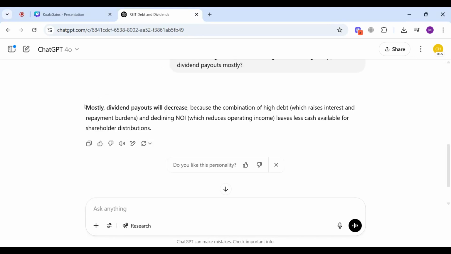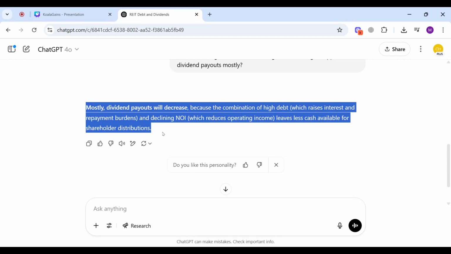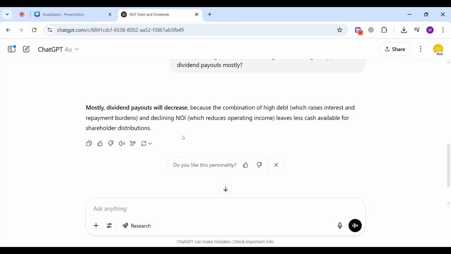Now it is saying mostly dividend payouts will decrease because the combination of high debt, which raises interest and repayment burdens, and declining net operating income, which reduces operating income, leaves less cash available for shareholder distributions. Now, what answer should we take as correct? It is giving us different answers all the time, and the logic it is sharing behind every answer is correct. But we need to have one answer that describes most of the situations.